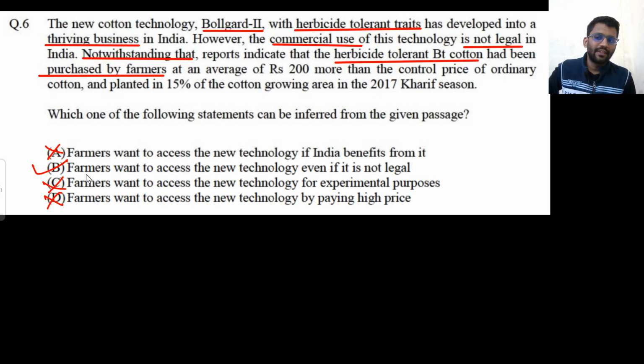So the only thing that is inferred is farmers want to access the new technology even if it is not legal. So the word notwithstanding: notwithstanding that it is not legal, still this herbicide tolerant BT cotton has been purchased by the farmers. Okay.